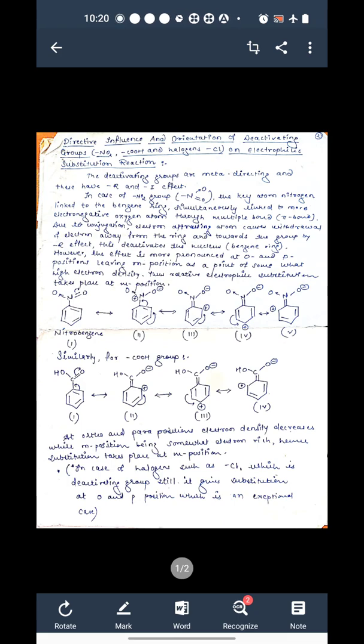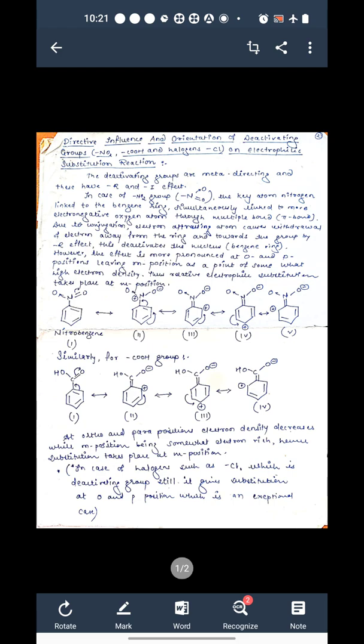Good morning, dear students. Yesterday we learned about the directive influence of activating group, where we discussed the resonating structures formed when the activating group is present on the benzene ring. Generally an activating group has a key atom, and that key atom possesses a lone pair of electrons, which is in conjugation with the pi electrons in the benzene ring. Therefore delocalization of electrons takes place, and we get many resonating structures.